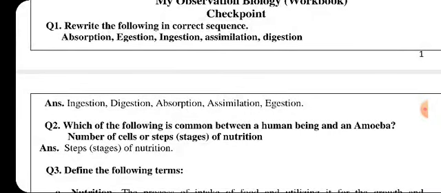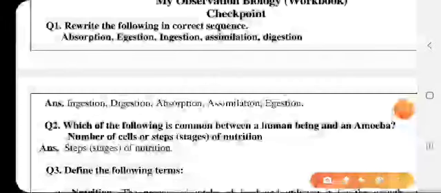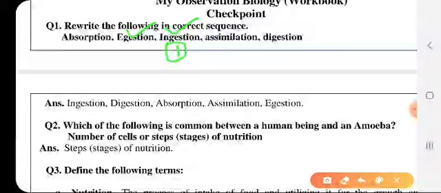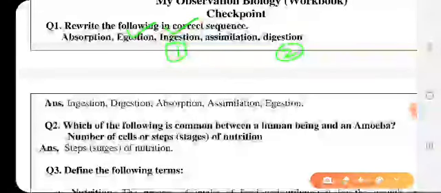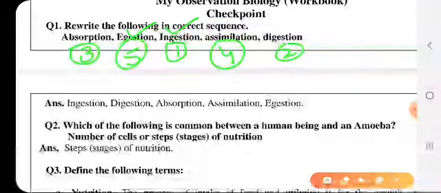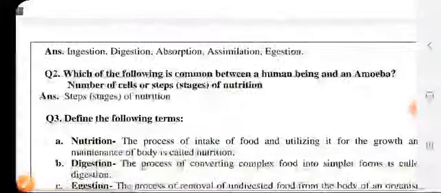So, we know that first of all there is taking of the food, that is ingestion. First will be ingestion, and this is the first step. After that digestion occurs, and after that absorption occurs in the small intestine, then assimilation, and number 5 is exhaustion. So this way you will write.